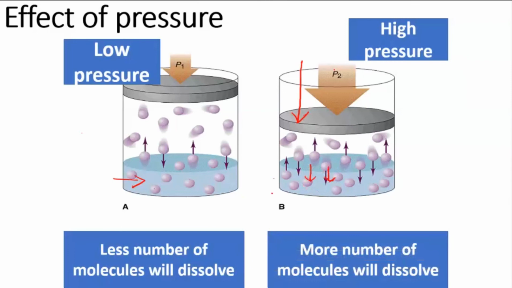So you are seeing that as the pressure is increased, the solubility of the gas is also increasing. In the solid it doesn't happen because solids are not compressible, so you didn't find any change. But in the case of gases, when the pressure is very low, fewer molecules will get dissolved, but when you apply a higher pressure, since they are compressible, more molecules can get dissolved.